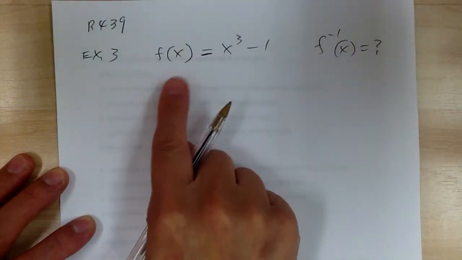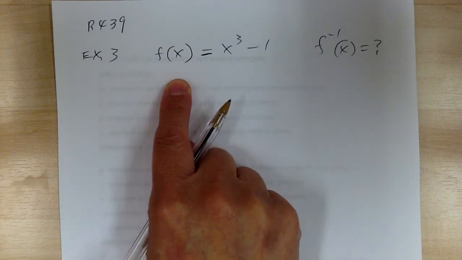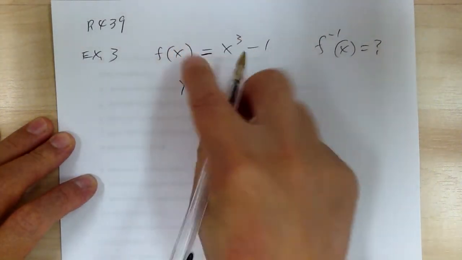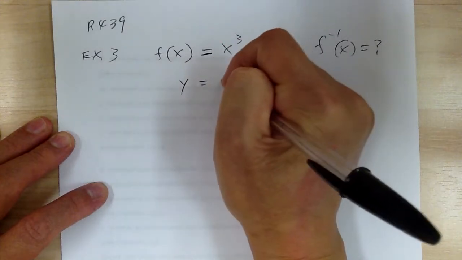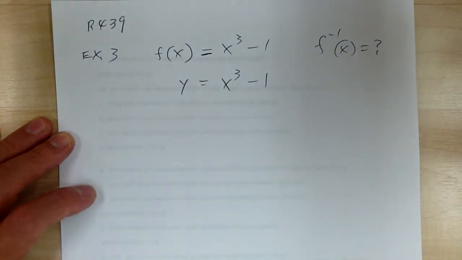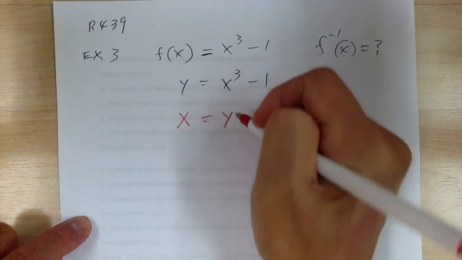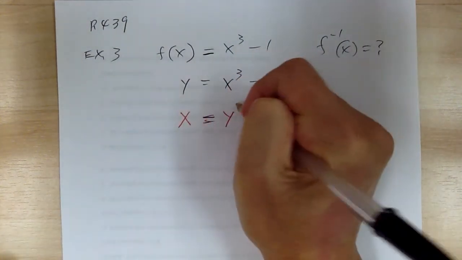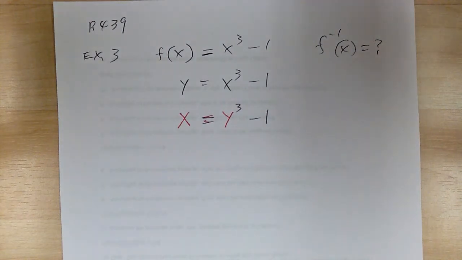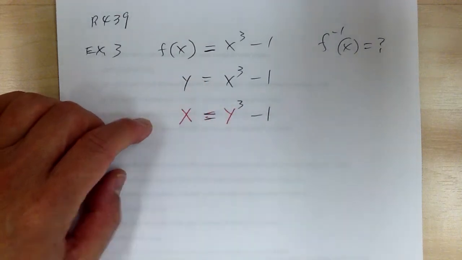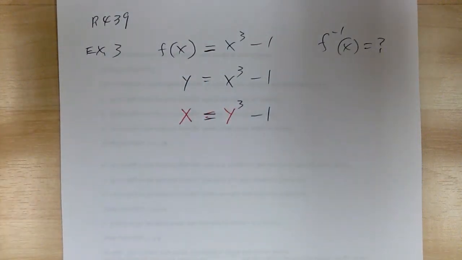So to do that, first, it's kind of harder to use f of x, so I'm going to use y, right? f of x is y, right? So let's use y instead, so it's easier to understand. Now remember what I said about inverse function, right? Inverse function is when you switch x and the y. So when you switch x and the y, this becomes x equal to y to the 3 minus 1. Again, inverse function is switching x and the y. Okay, x becomes y, y becomes x. So that's what inverse function is.